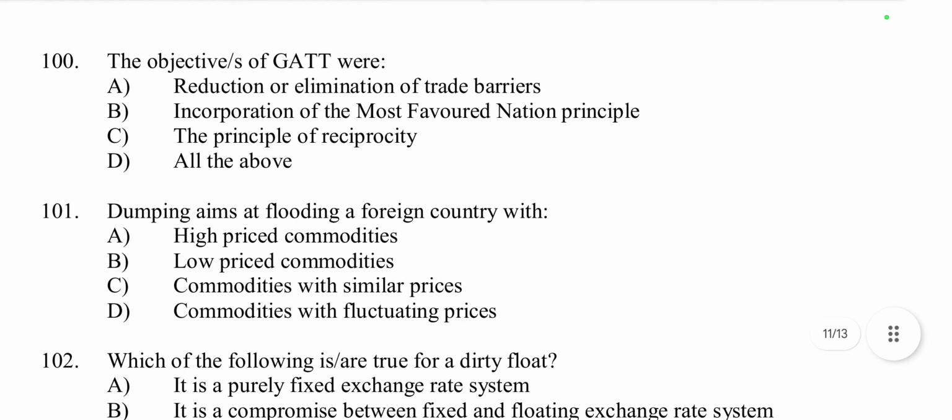Then question number 100. The objectives of GATT were reduction or elimination of trade barrier. Yes, this is true. General agreement on trade and tariff. The objectives are reduction or elimination of trade barrier, incorporation of the most favored nation principle. Yes, this is also true. The principle of reciprocity. Yes, this is also a principle. So all of the above is the right answer here.